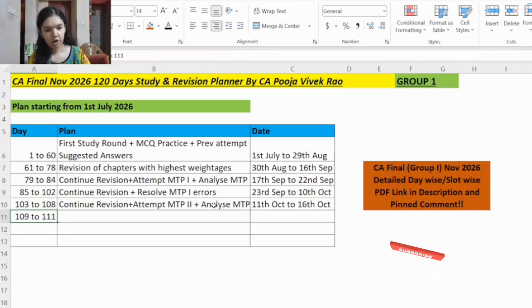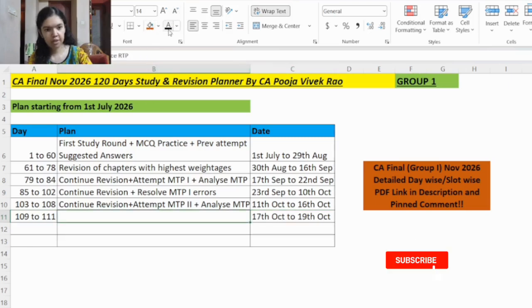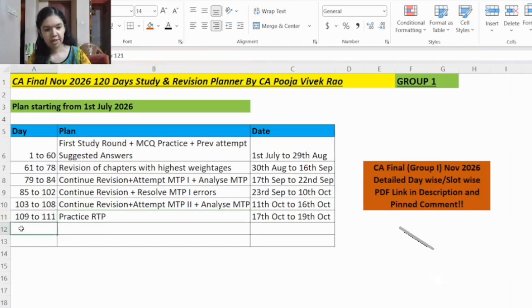So from day 109 to 111, that is from 17th October to 19th October, here you will practice the revision test paper. So MTP and RTP both are very important because sometimes similar type of question might come in the exam. However, some tricky adjustments will be there.